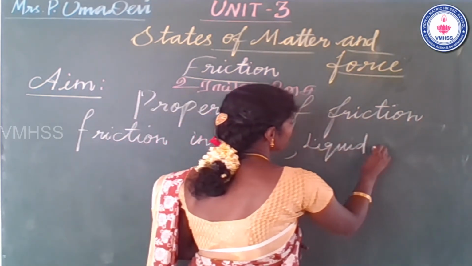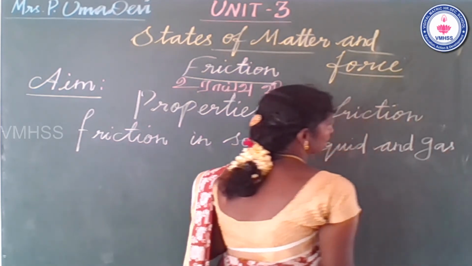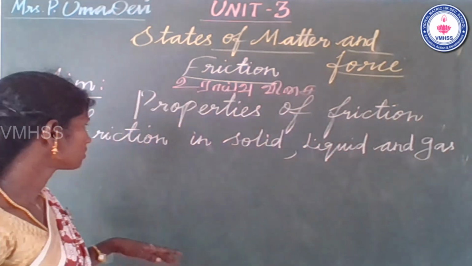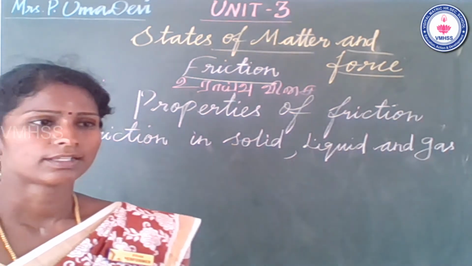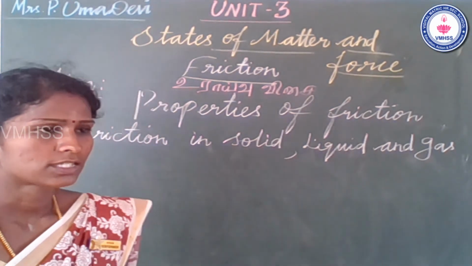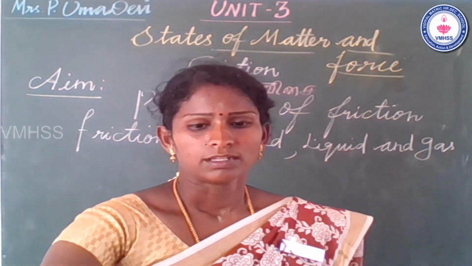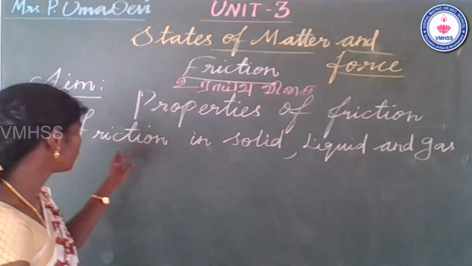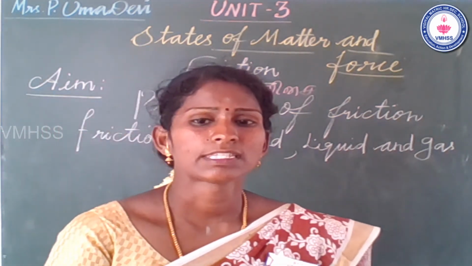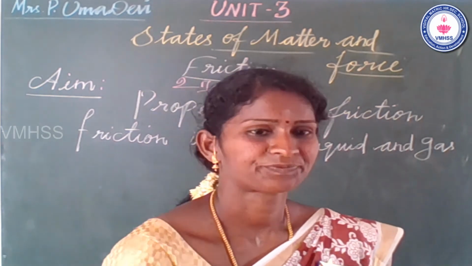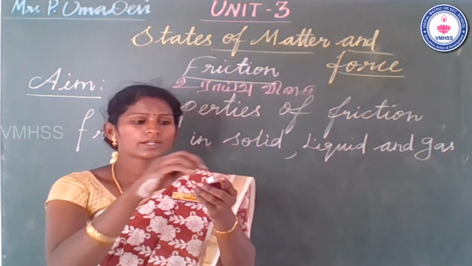The next topic is friction in solid, liquid and gaseous objects. We already know solid objects: ball, table, matchstick, and others. Now we will learn about friction in solid objects. The matchstick is one of your solid objects.